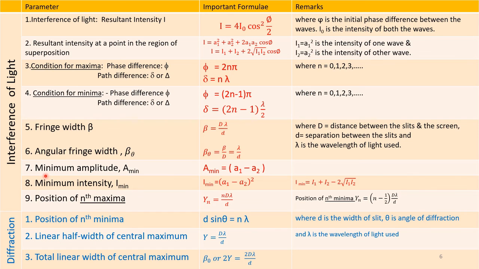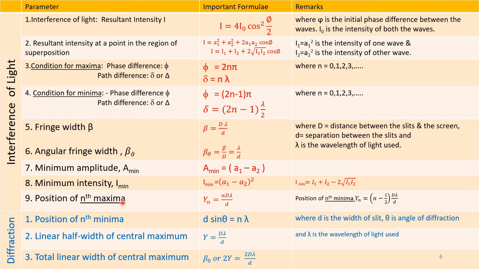Number 7. Minimum amplitude A minimum is given by A minimum is equal to, within brackets, A1 minus A2. Serial number 8. Minimum intensity I minimum. Intensity I minimum is given by I minimum is equal to (A1 minus A2) whole square, where A1 and A2 are the amplitudes of wave 1 and wave 2 respectively. Similarly, I minimum can also be written as I minimum is equal to I1 plus I2 minus 2 into square root of I1 I2.